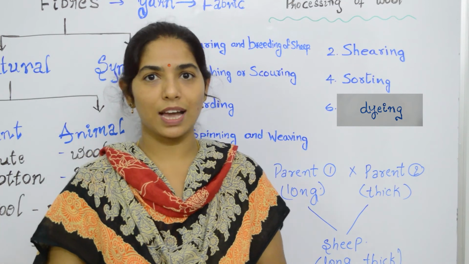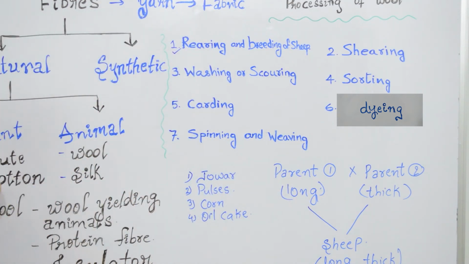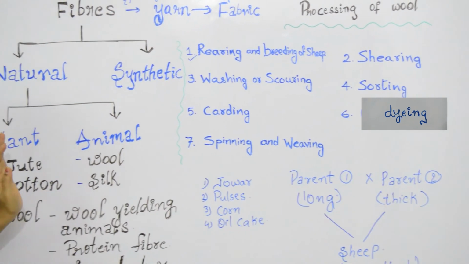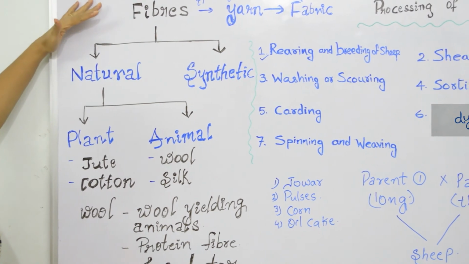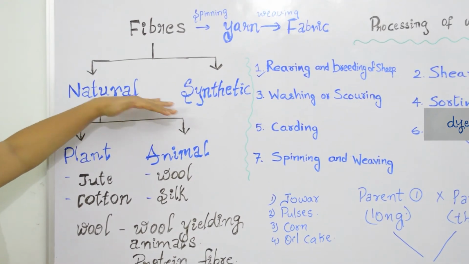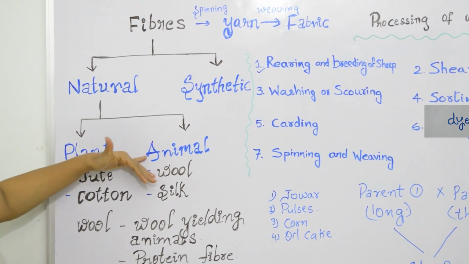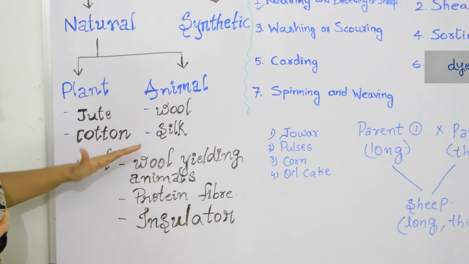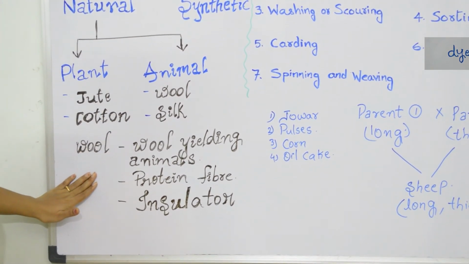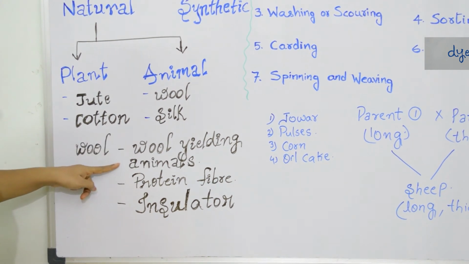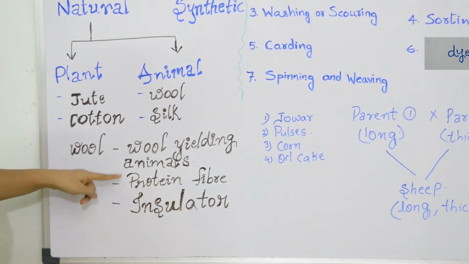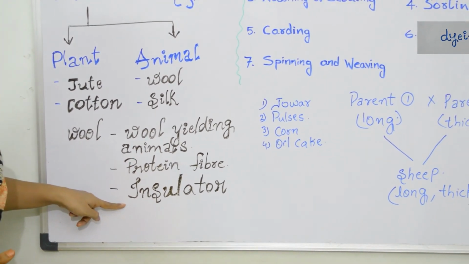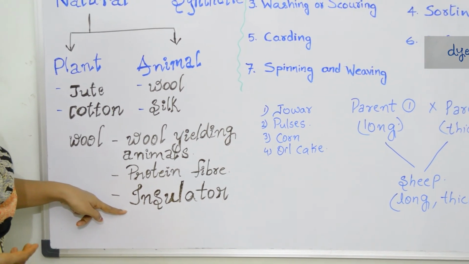Now let us see the recap of the whole topic. We have learnt about fiber to fabric, animal fibers, especially wool. First we discussed the introduction, the types of fibers, natural and synthetic, and under natural, plant and animal; under plant, jute and cotton, and under animal, wool and silk, and especially we are learning about wool. Wool is got from different wool-yielding animals, and I have already told you some examples. It is a protein fiber which burns with a bad odor, and it is an insulating material, so we use it during the winter times.